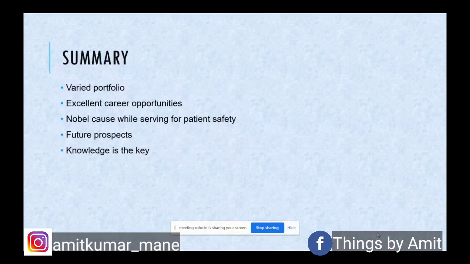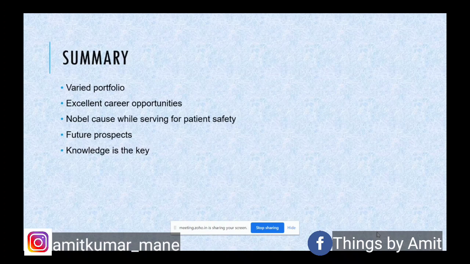So in summary, for PV related activities, it's a varied portfolio that we have seen, right from entry level to top management level. There are various excellent career opportunities, and if you have the basic requirement in terms of your qualification and very basic knowledge of pharmacovigilance, you can definitely get an opportunity to enter the field.